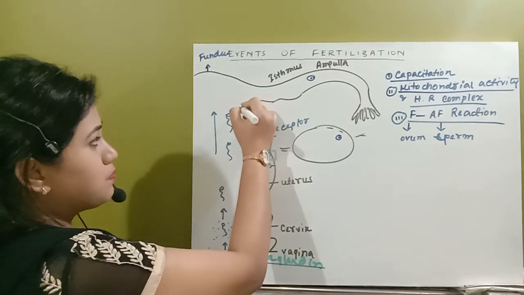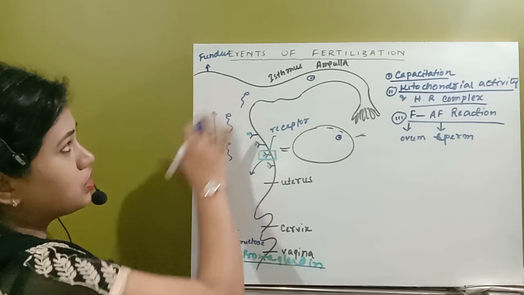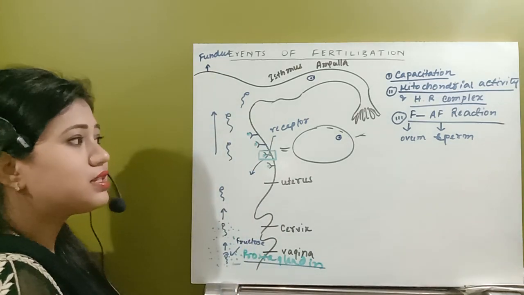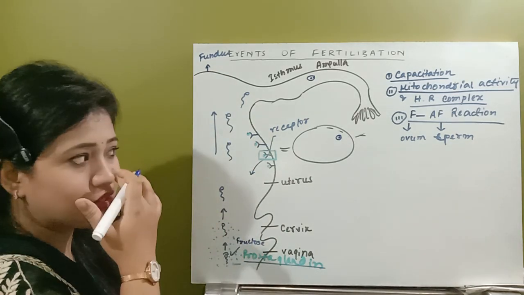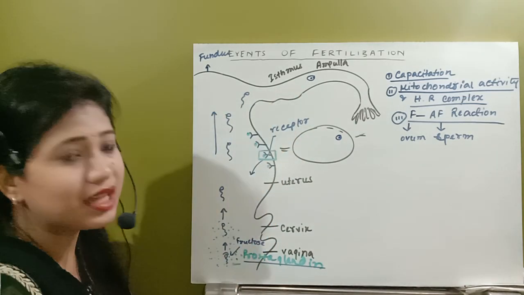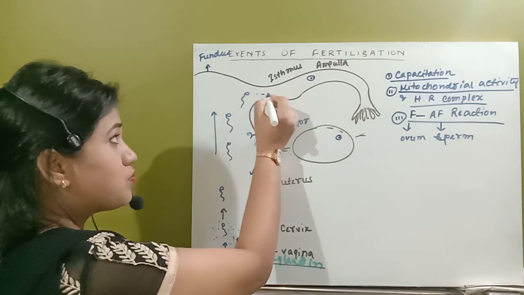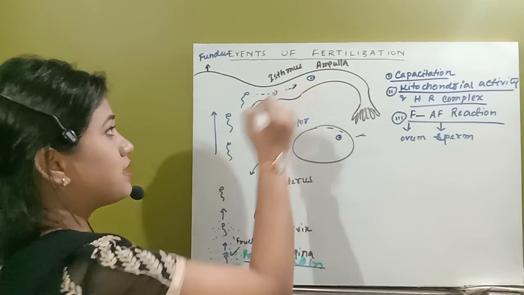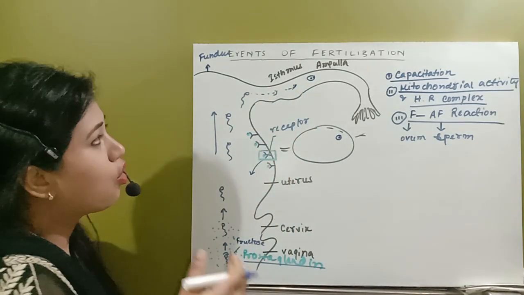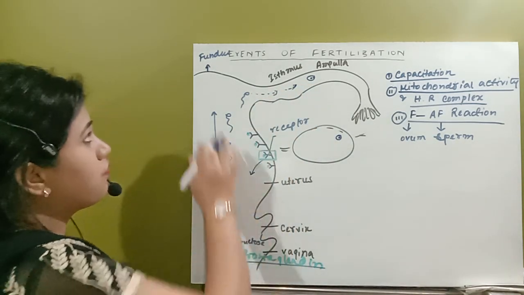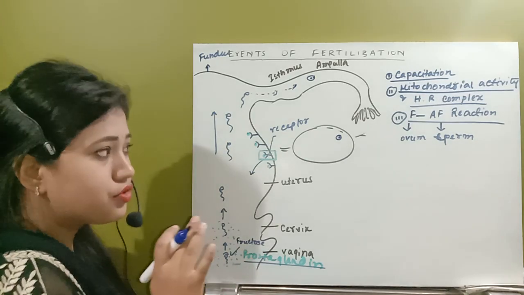So whenever the spermatozoa reach the site of the fundus, the ovum starts to release the fertilizin chemical that attracts the spermatozoa to reach the site of the ampullary-isthmic junction from the fundus.